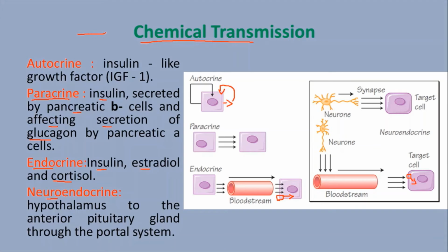Similarly, the hormones obey the chemical transmission process. Hormones that act on themselves are autocrine hormones. Hormones acting like this are called paracrine hormones. Hormones acting like this are called endocrine hormones. Some actions are called neuroendocrine hormones. So finally, chemical transmission in our system takes place in these four ways.